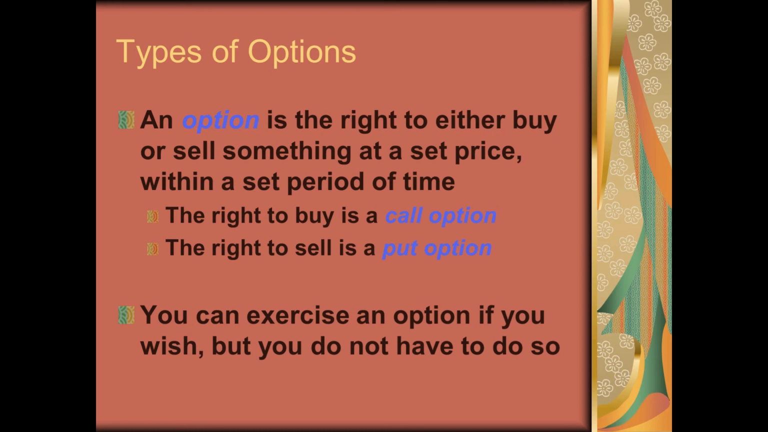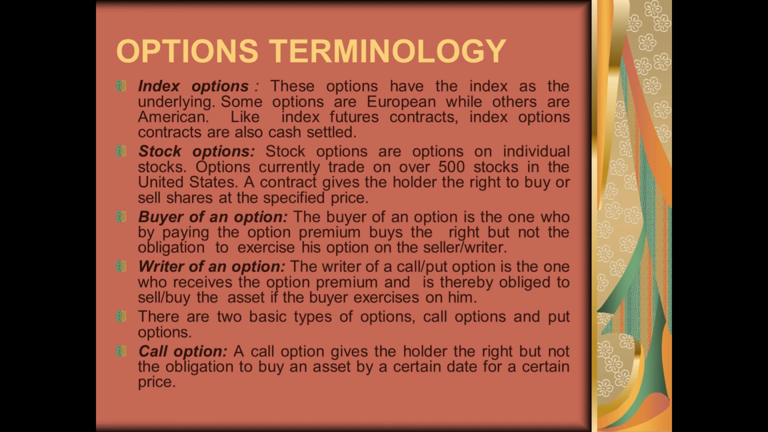Now there are two types of option. The option is basically a right to either buy or sell something at a future price within the expiry time period, or within the set time period. So the right to buy is called the call option, and the right to sell is called a put option. You can exercise an option if you wish, but it is not compulsory if you are the buyer of the option. Now these are some basic terminology which we will come across in the next discussions on option contracts.